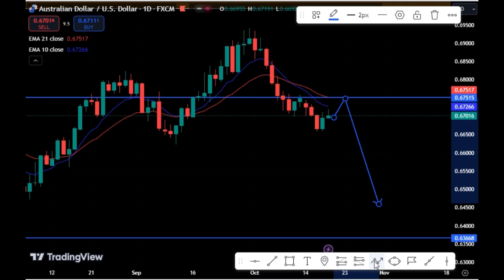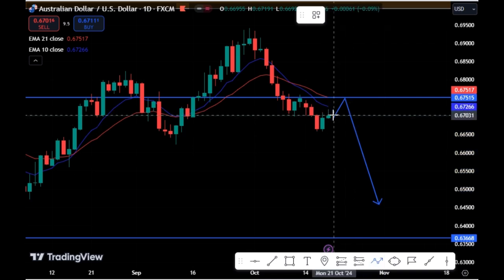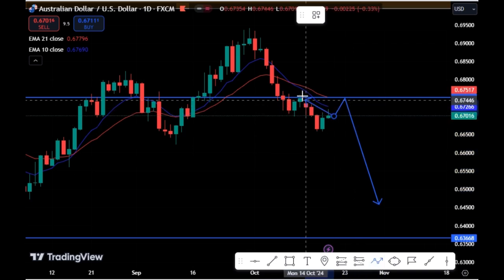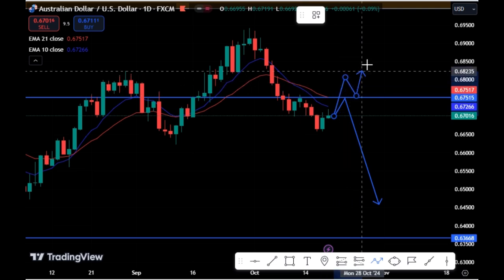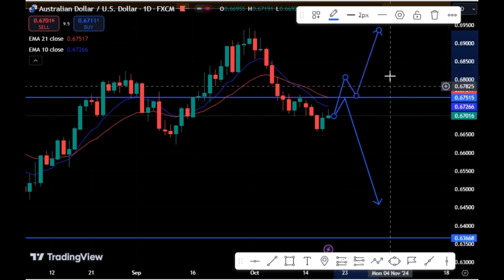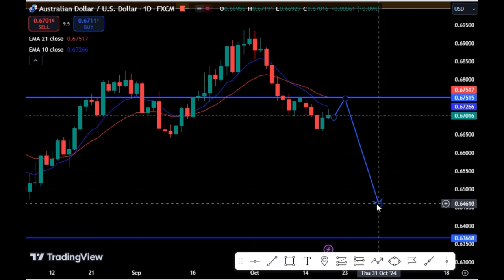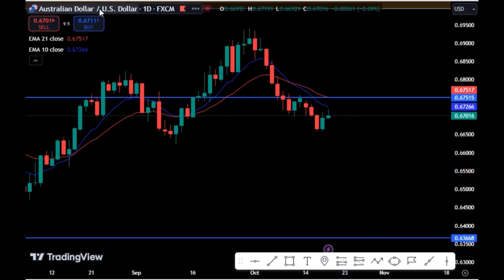Then for the second scenario, the buying or bullish scenario, if price closes above this resistance, that higher low, it shows that we're expecting price to retest and continue to push higher for the Australia USD. So let's look at the weekly chart of the Australia USD.